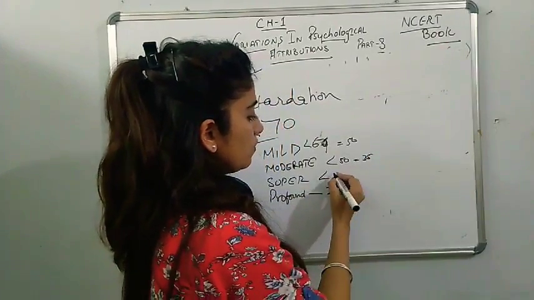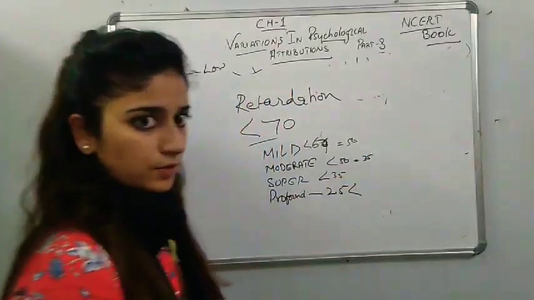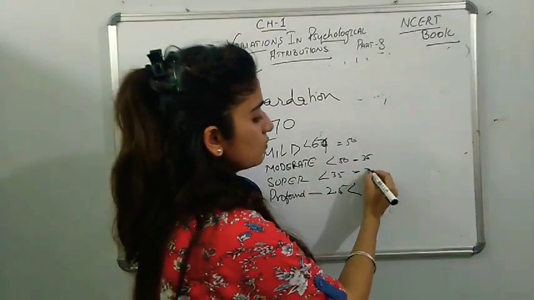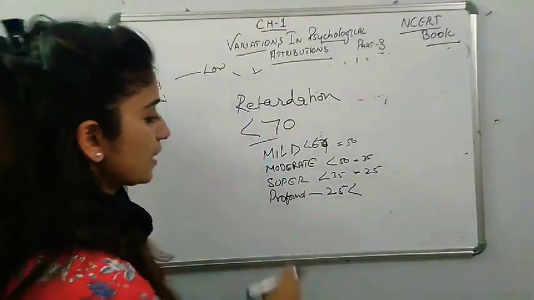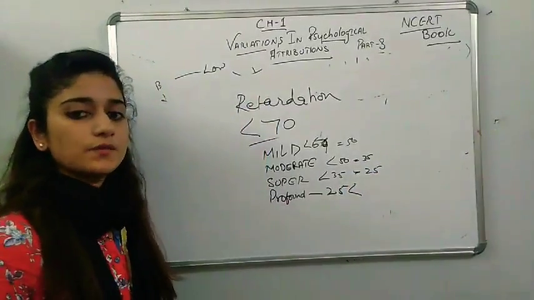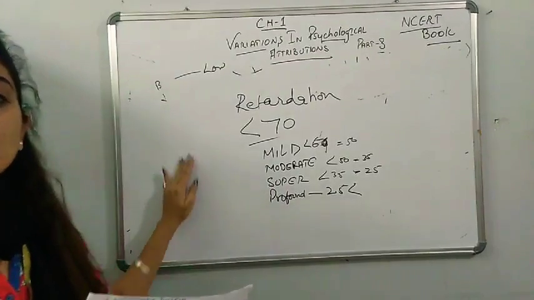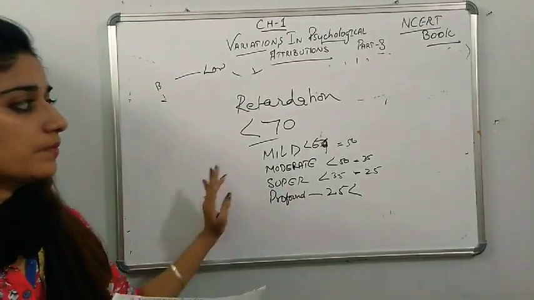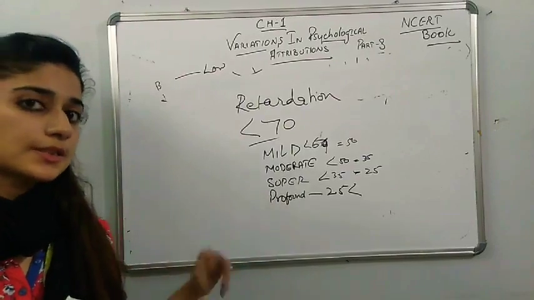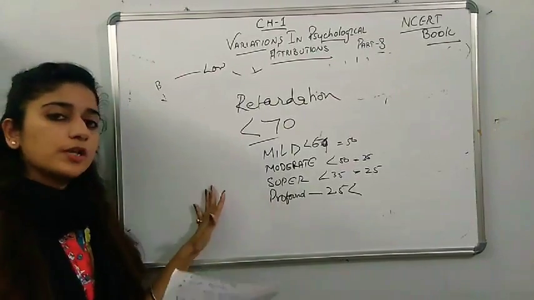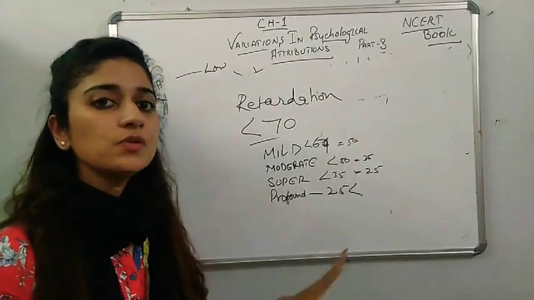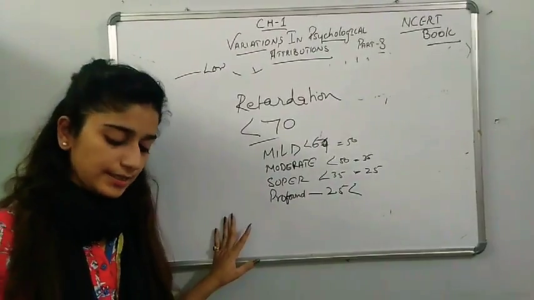They are below 35, somewhere or equal to 25, and these are below 25. So these are the ones who have been working on the retardation. We have been seeing how much a person is retarded. We will take this point afterwards when we do the complete chapter of intelligence.